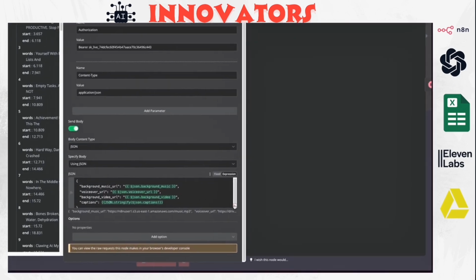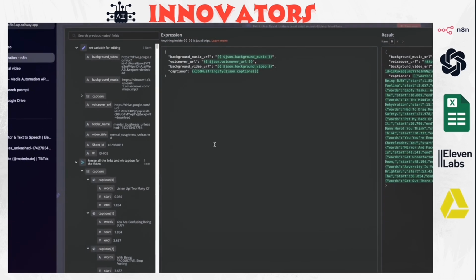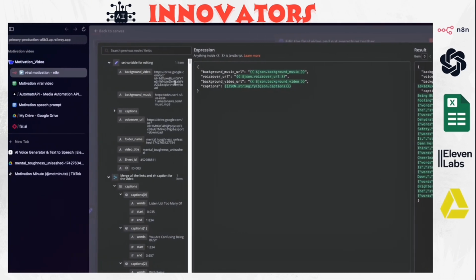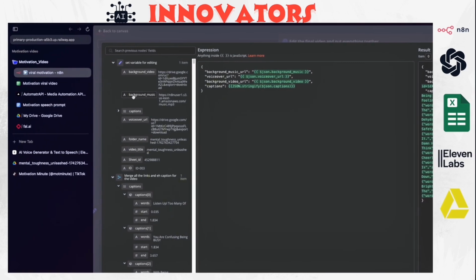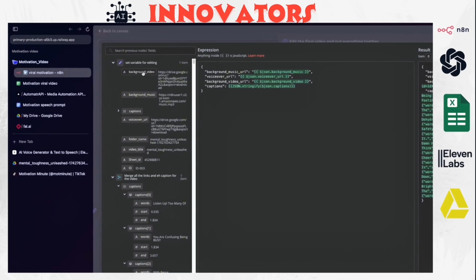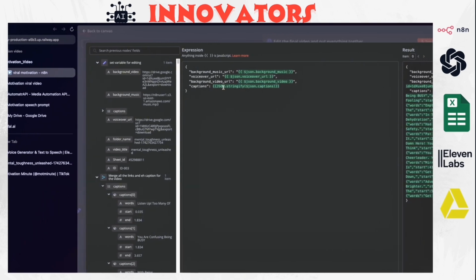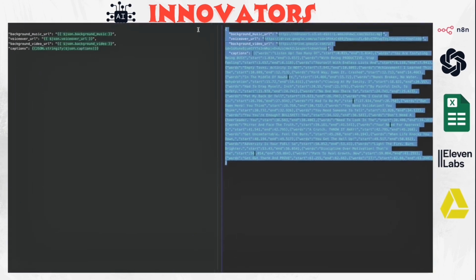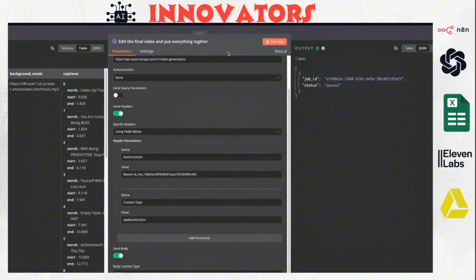And now we need to add this input for the video editing. So we have the background music URL, which you're going to get from here, from the previous nodes, background music. And the voiceover URL is also here, and the background video will be here, and the captions also is here. For the captions, you need to add JSON.stringify. So that's going to be the output, and we're going to send it.